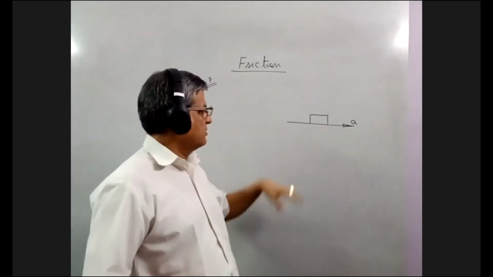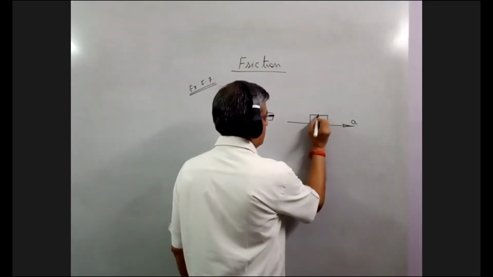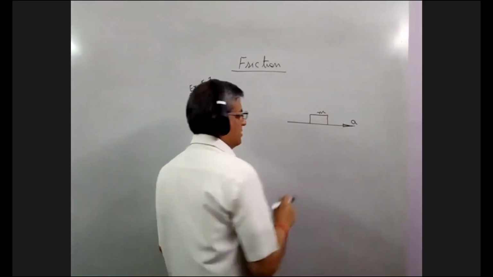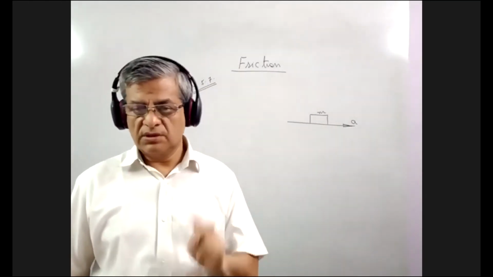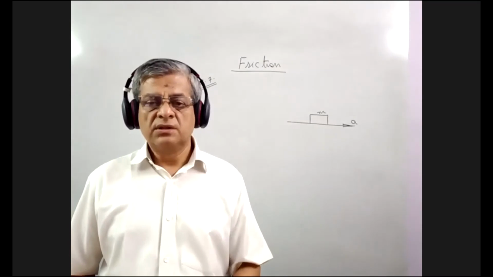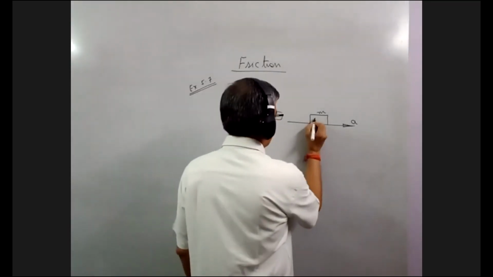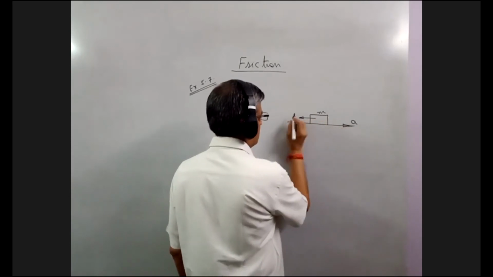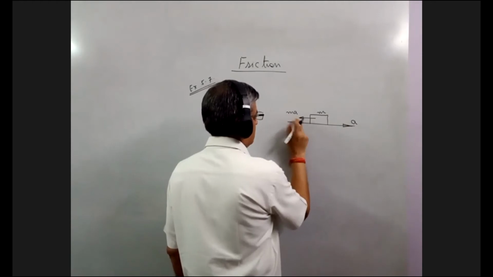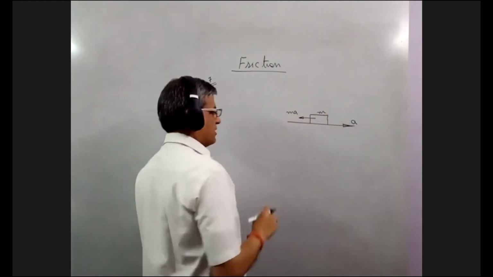In such a condition, if m is the mass of this box, there is an equal and opposite force, that's called pseudo force, that must be acting on this box. The force, this mass into this acceleration, is acting on this box, which is trying to slide it in the backward direction.